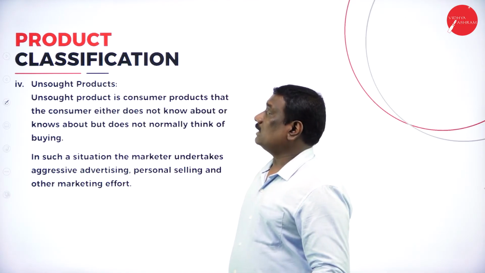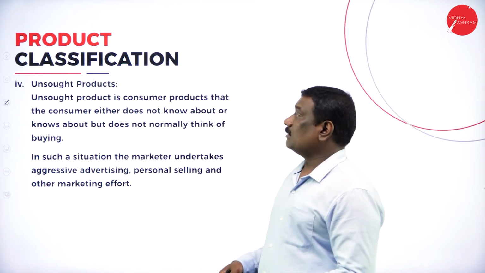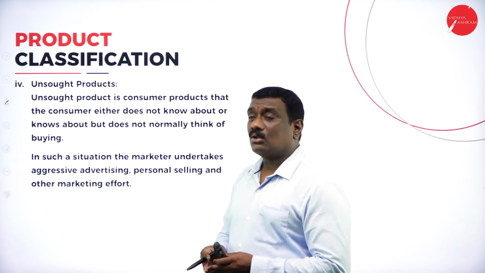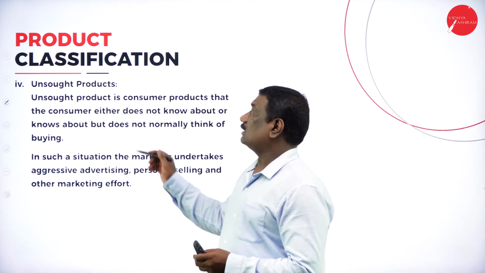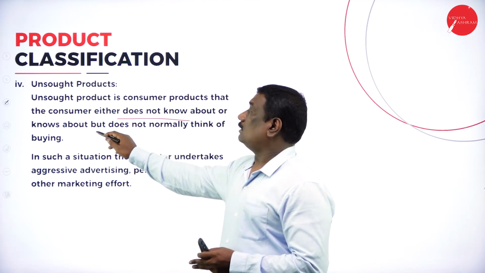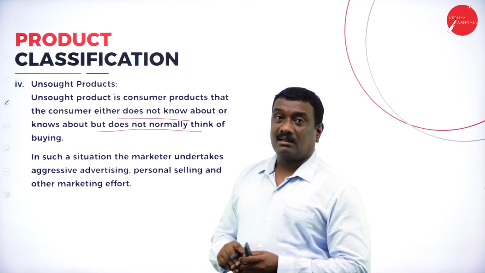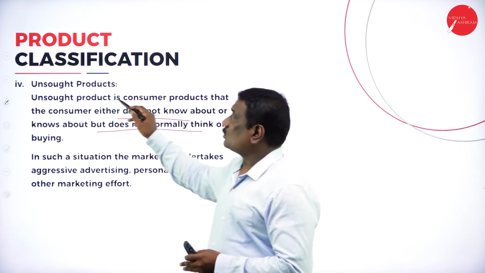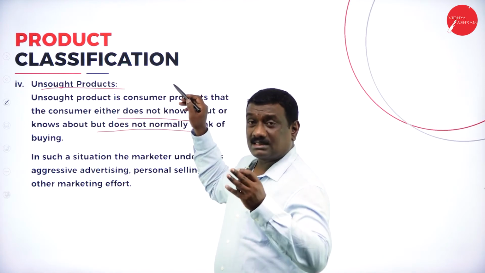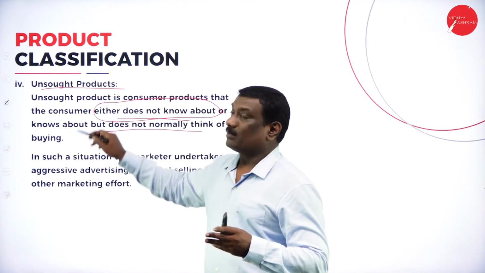Now coming to the next one, the unsought products. Unsought products are also a type of consumer goods, where the consumer either does not know about the product or knows about it but does not normally think of buying it. So the name itself says unsought. These are consumer products, as I said, but the consumer either does not know about that particular product.